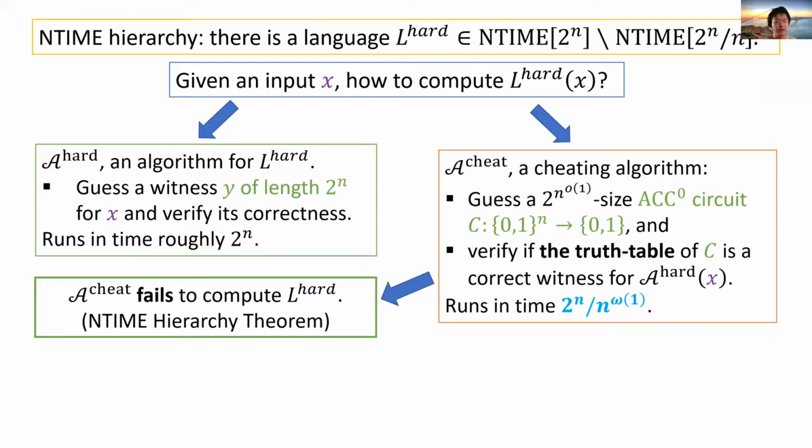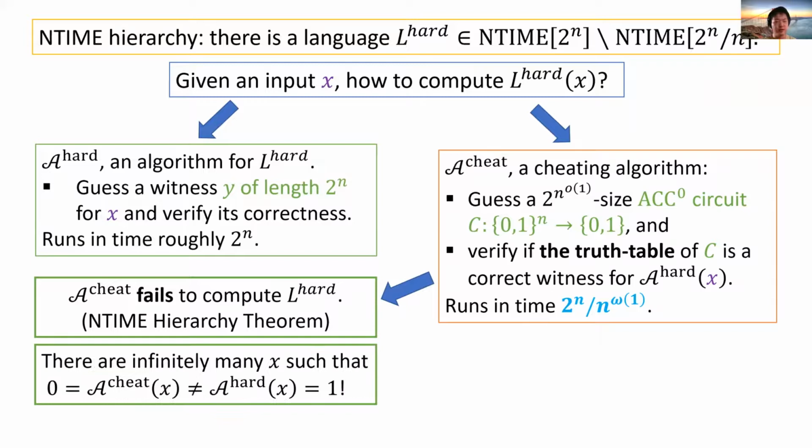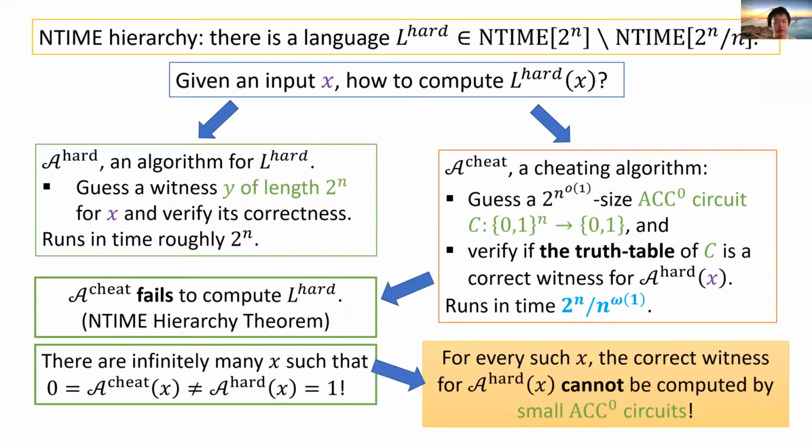Also, since A_cheat is trying to compute L_hard by considering a subset of all valid proofs, we know that it can only make one-sided error. Namely, if A_hard of x equals 0, then A_cheat of x equals 0 also. So there are infinitely many x such that A_cheat of x equals 0, but A_hard of x equals 1. For every such x, we know that there exists a correct witness for A_hard of x. However, it cannot be computed by small ACC circuits.